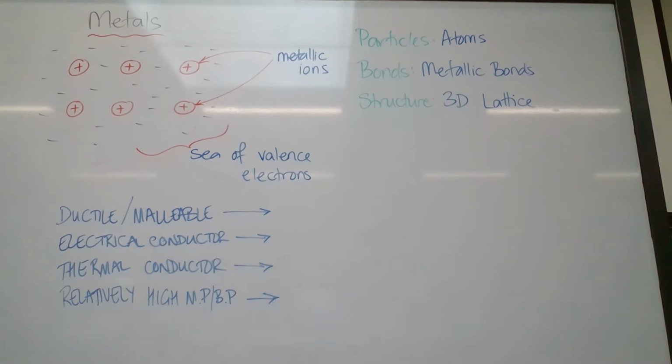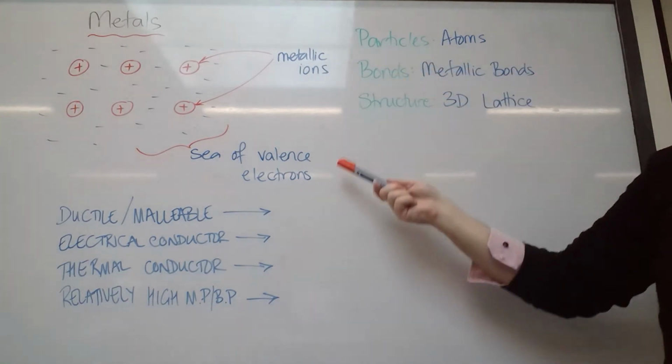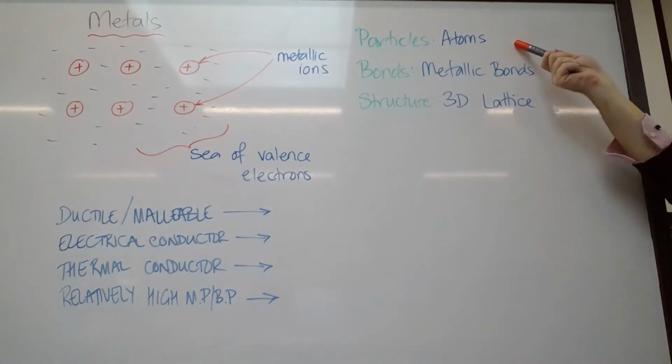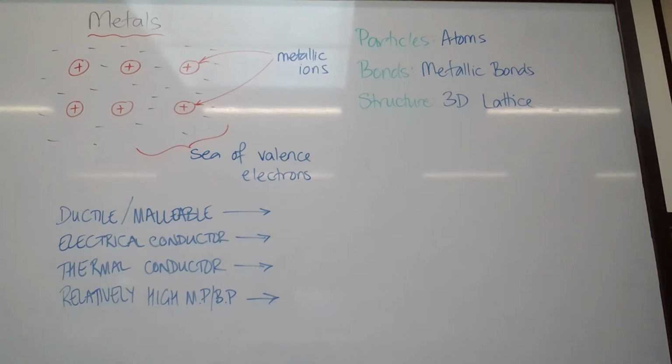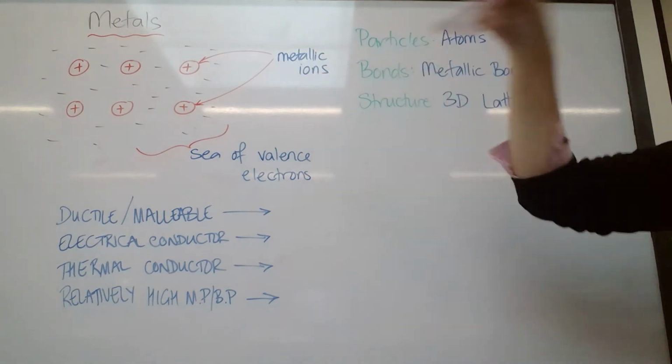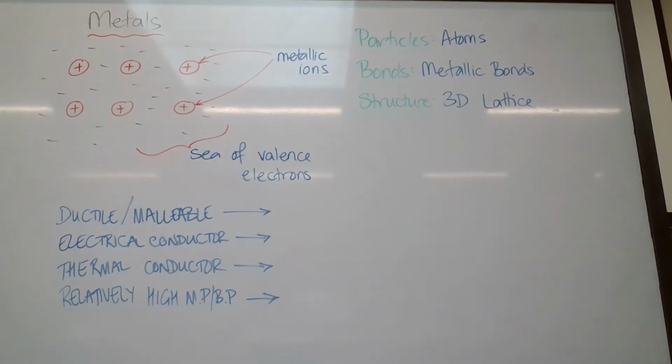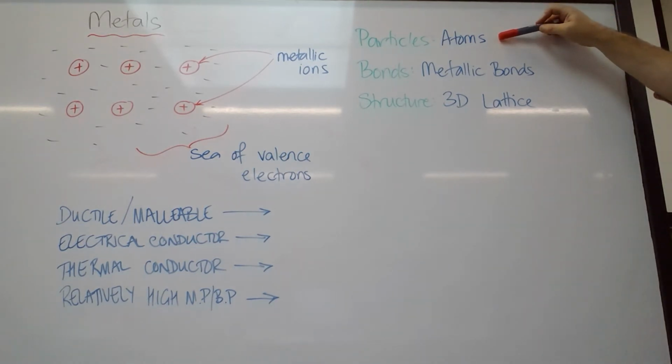But if you were to say, and you know that table we drew up where we talked about particles, if you don't want to write all of this, metallic ions and a sea of electrons, you just say atoms. Because actually, let's say it's iron, its valence electrons are all involved in bonding. They haven't gone anywhere. So it still is technically an atom. It's got the right number of electrons, the right number of protons to still be technically an atom. Okay, so the simplest way to answer an exam question is to say the particles are atoms, just like in our covalent networks.